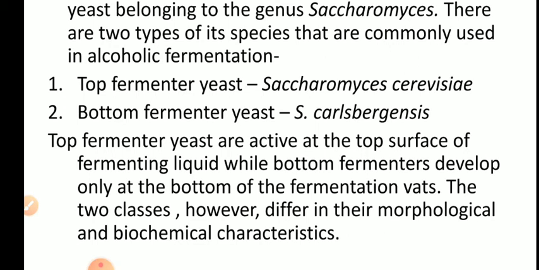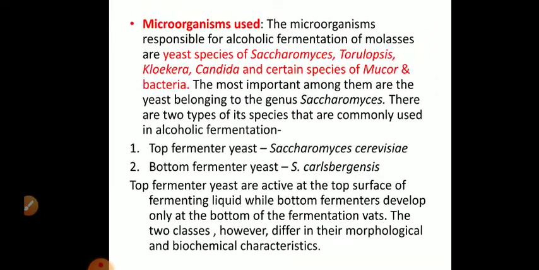Top fermenter yeast are active at the top surface of the fermenting liquid. You can find them maybe dispersed throughout the liquid or towards the walls of the vessel, while bottom fermenter yeast generally develop only at the bottom of the fermentation vat. But when we mix, they may get swirled up and come up. The two classes of yeast, top yeast and bottom yeast, however, differ in their morphological as well as biochemical characteristics.